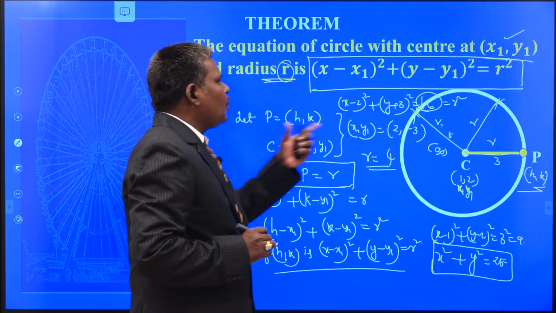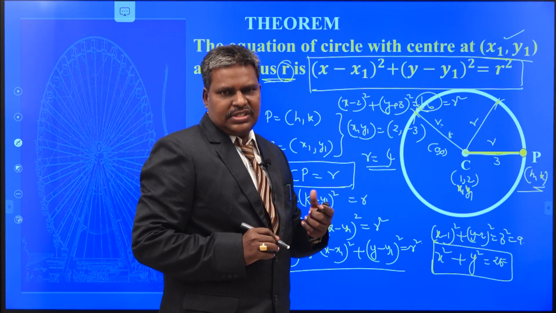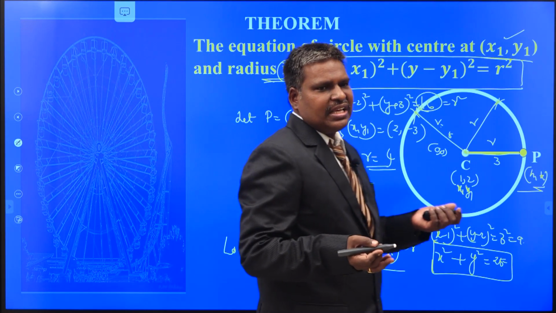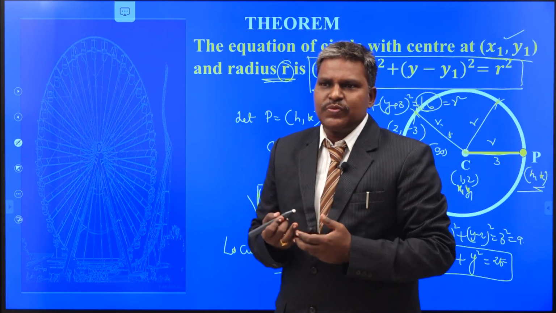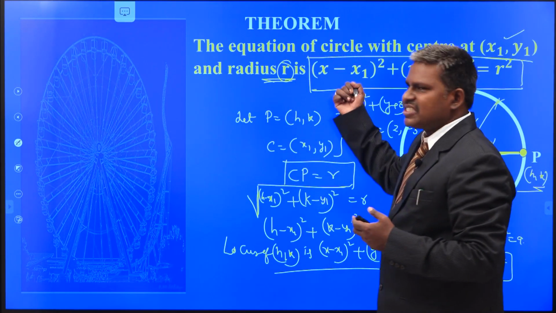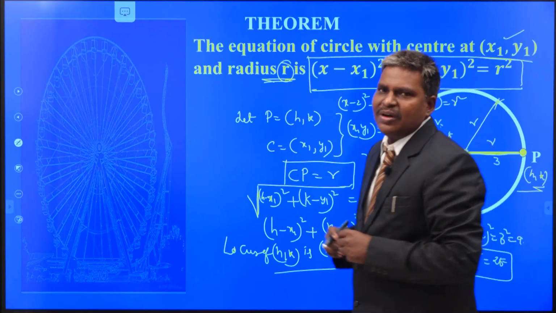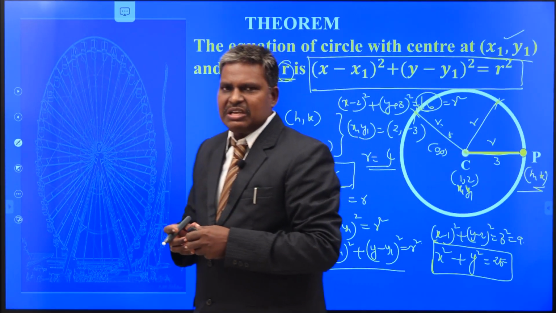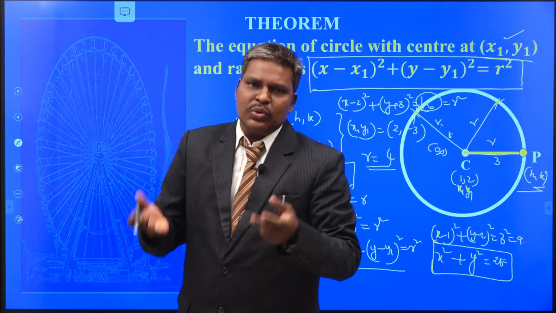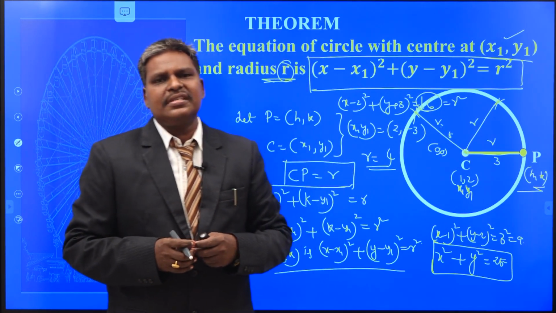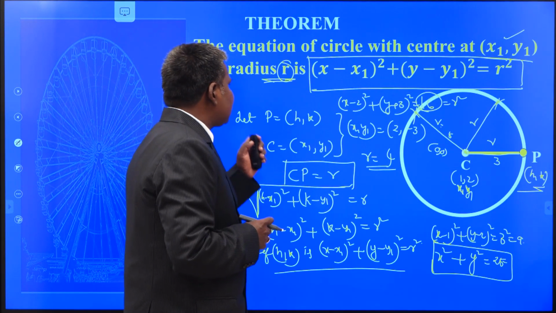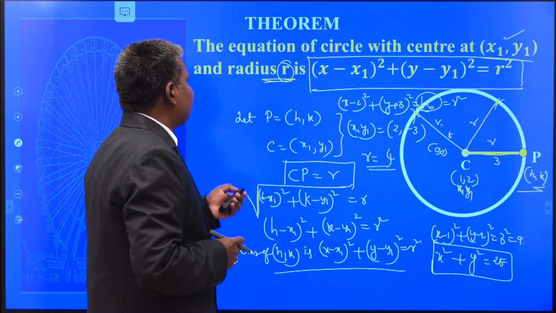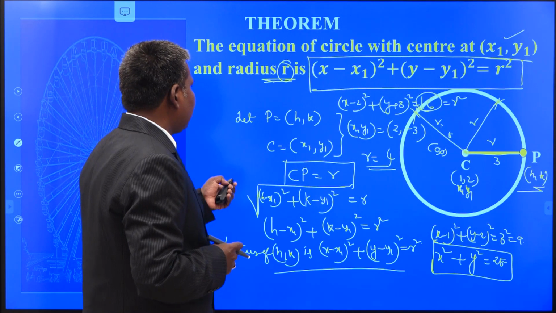Now, how to develop this equation? This is my next question. Once you write the equation of circle, nothing more. We are developing the subject. That is why I am going to change this equation into the standard form of circle. Once you put the equation in some standard form, you can develop so many properties of the circle. That is my intention. I would like to change this equation into the standard form of the circle.